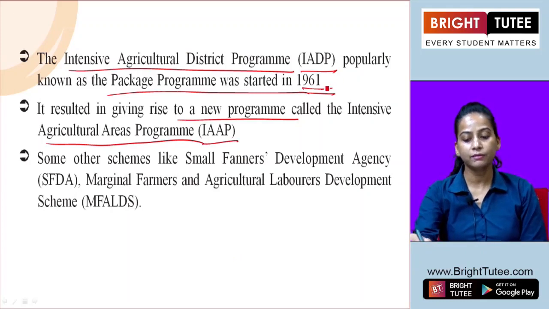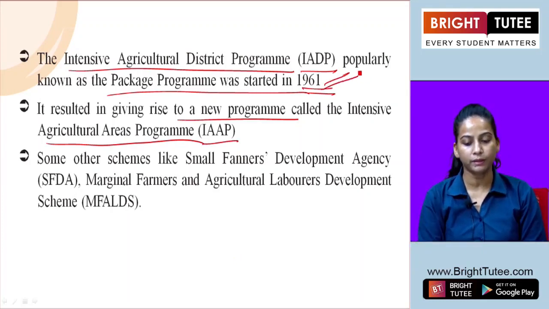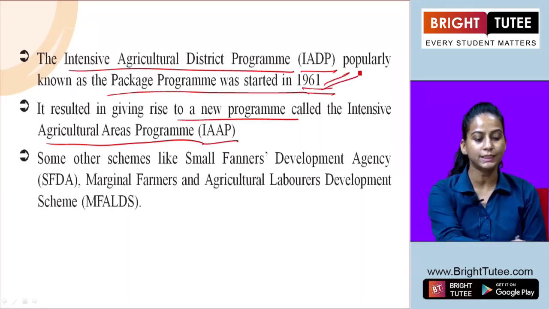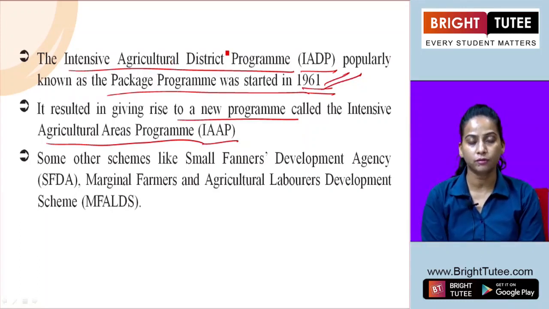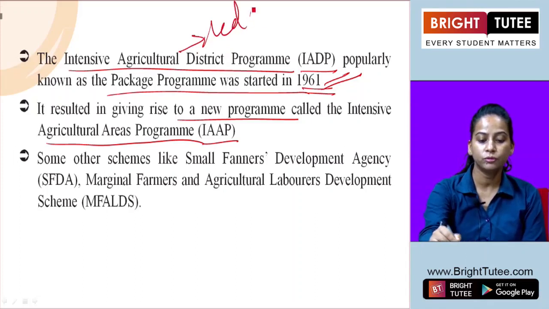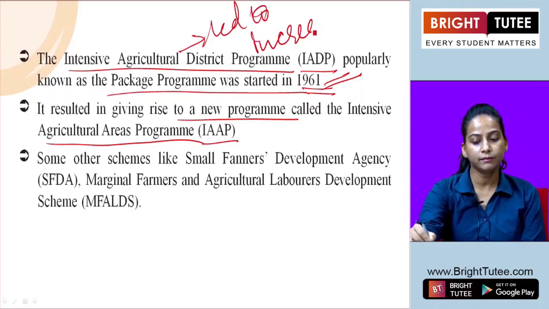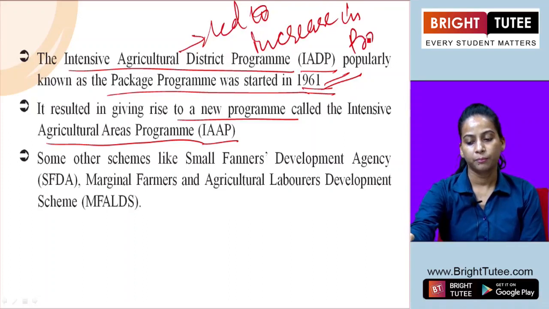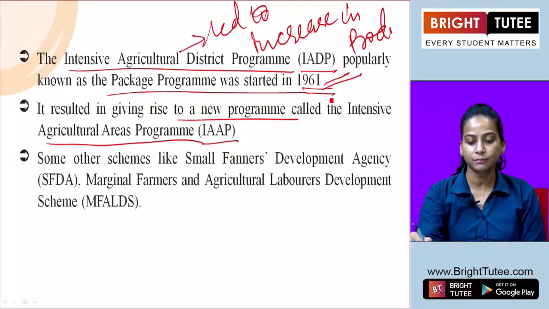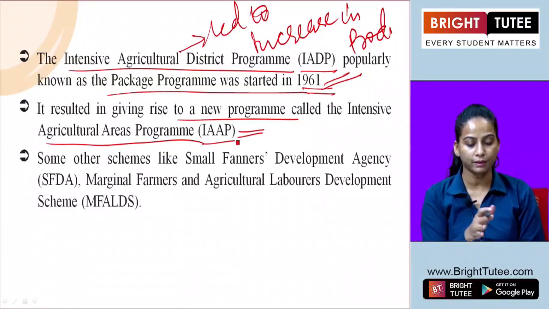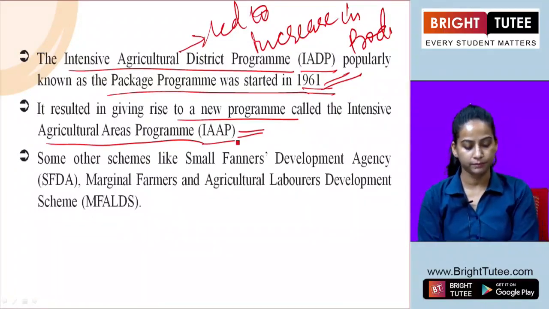The results of the 1961 program were positive, it led to an increase in production, and that's why, to bring more changes, this program was started.